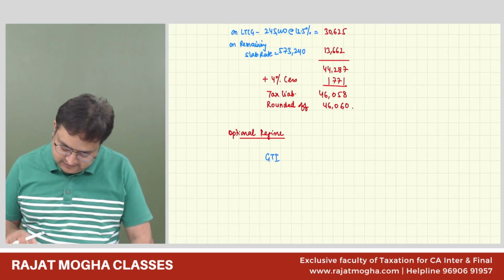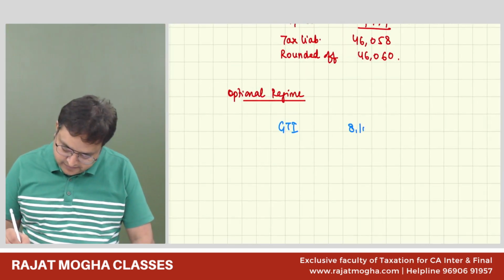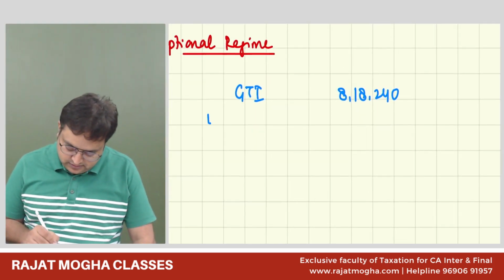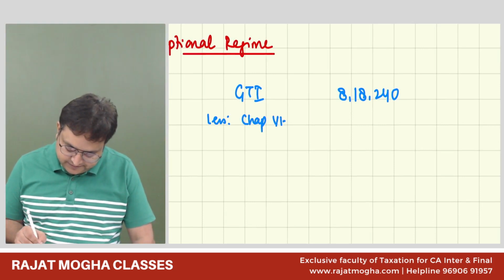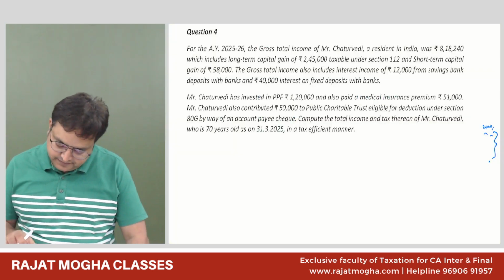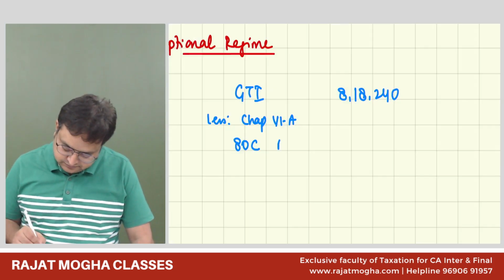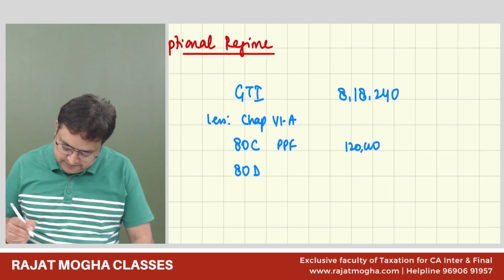His GTI is 8,18,240. Less: chapter 6A, 80C, PPF 120, ATD.